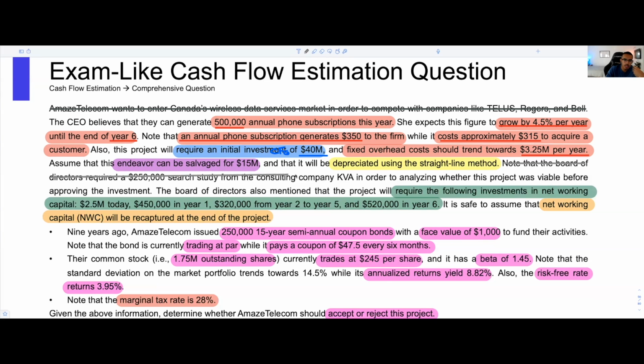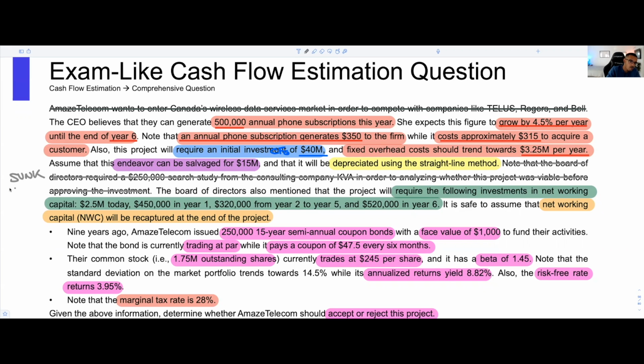A sunk cost is something that you're going to have to pay no matter what happens with the project. If you accept the project or if you reject the project, you still pay 250K for the research study. So for that reason, that cost should not have an impact on the cash flows, on the NPV of the project. All right, that's what we mention as being a sunk cost.